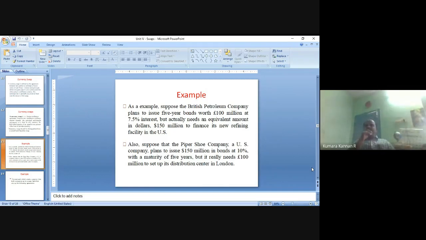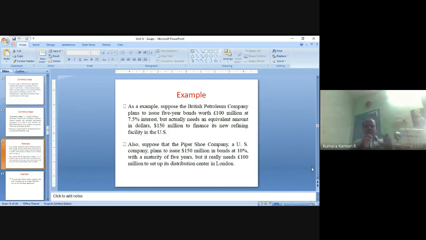They install a new refining capacity, and for that they need the fund of 150 million American dollars. For that purpose, they are raising the loan in Great Britain pounds, 100 million pounds at 7.5% interest rate.